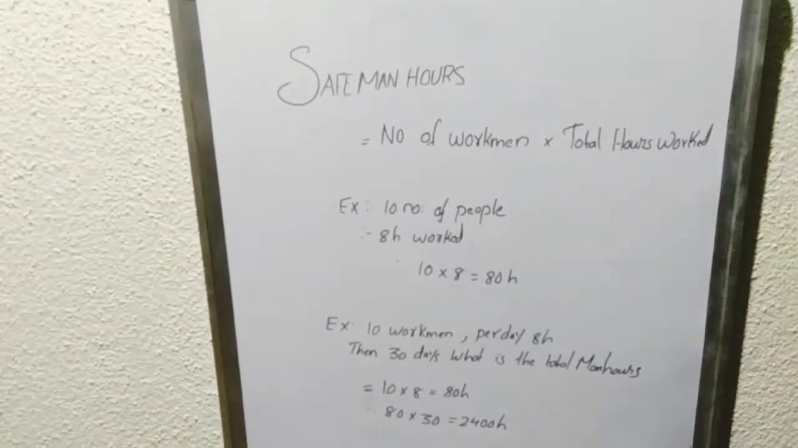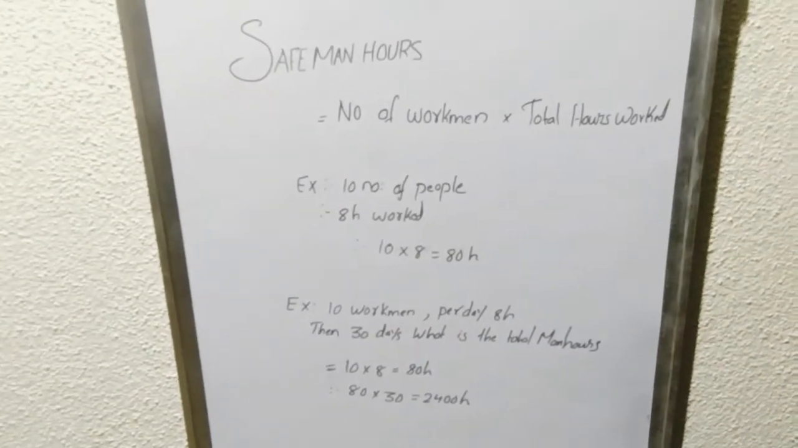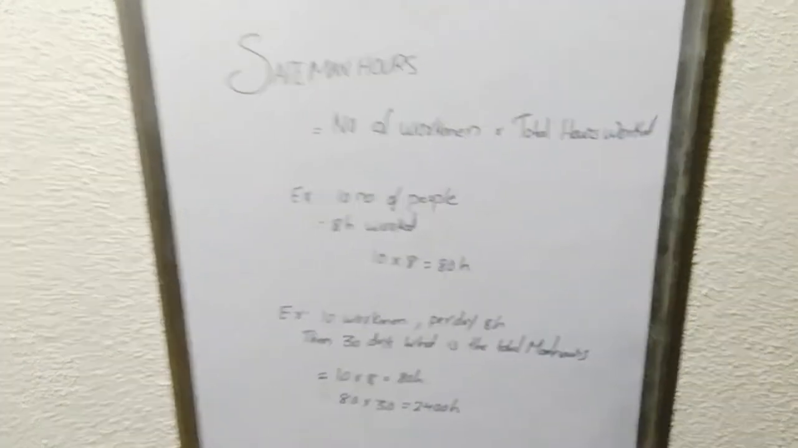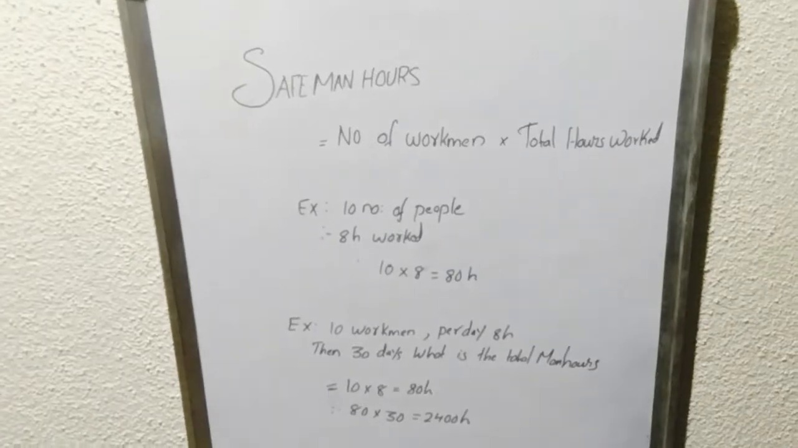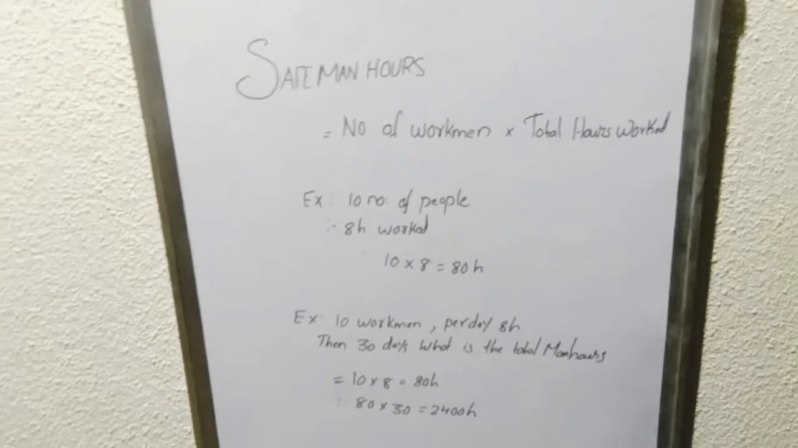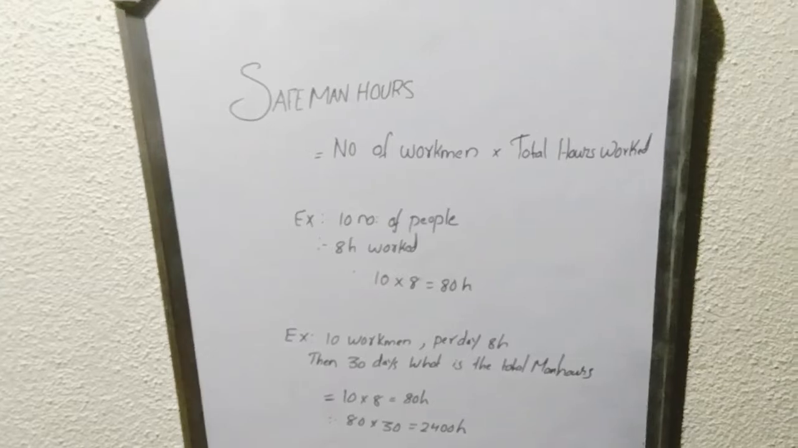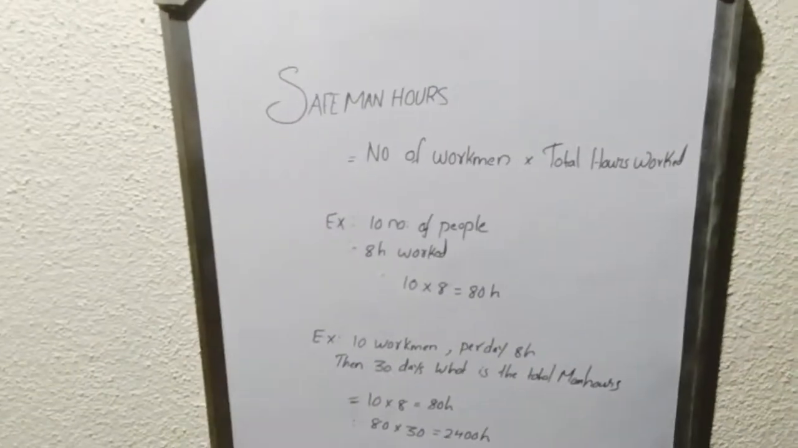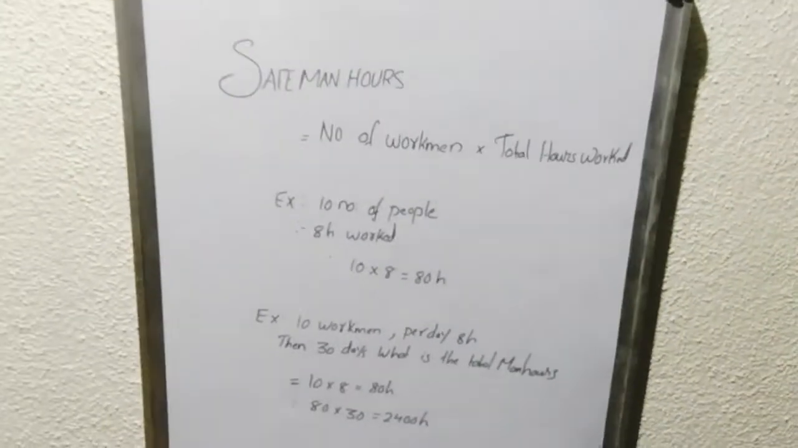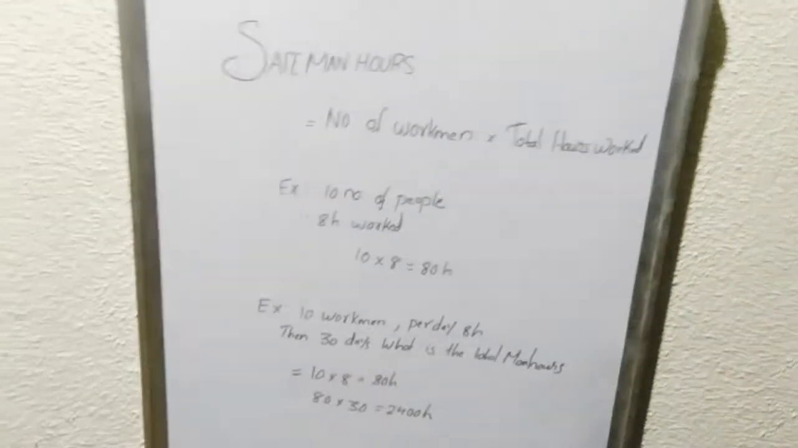Once again, if an organization is working with 10 people per day with 8 hours, what will be the cumulative man hours that we worked for 30 days? Per day is 10 into 8, that is 80 hours. For 30 days, we take 80 hours per day, so 80 into 30 days, that is 2400 hours. So monthly we got the safe man hours of 2400 hours.